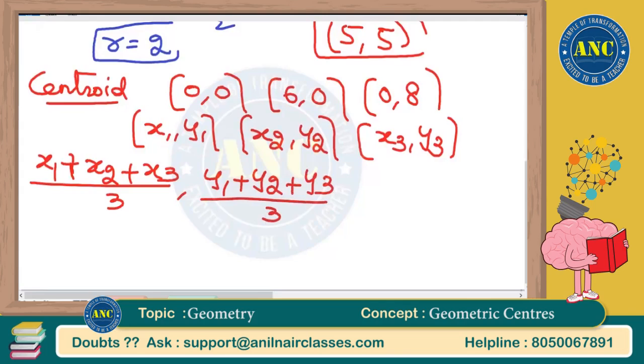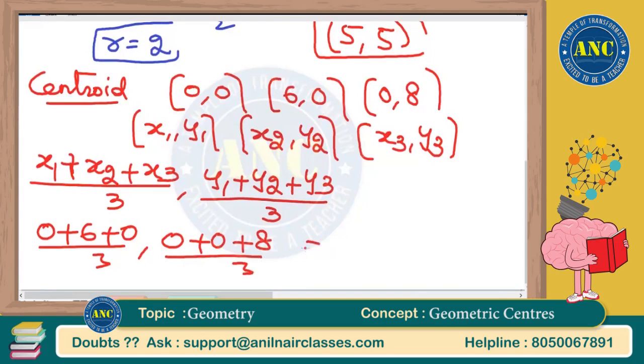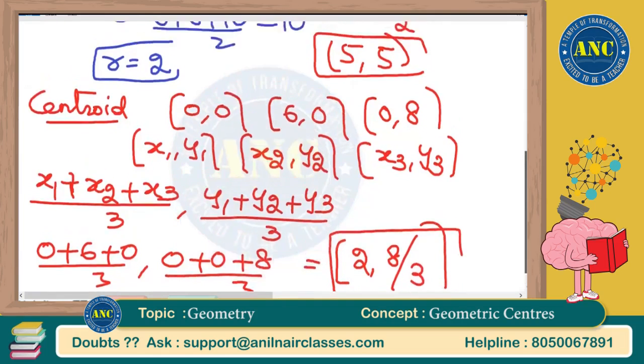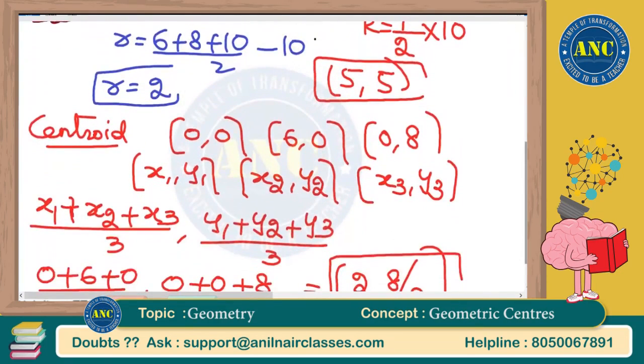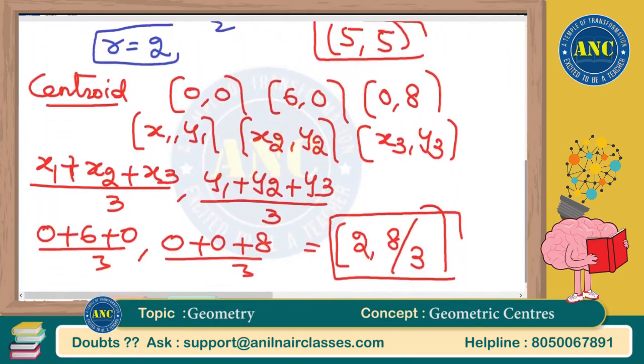0 plus 6 plus 0 by 3, next 0 plus 0 plus 8 by 3, which is nothing but 2, 8 by 3. So 3 points we got. Now let us see how to solve it. I hope it is clear.